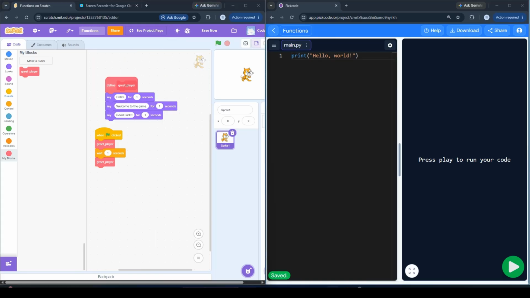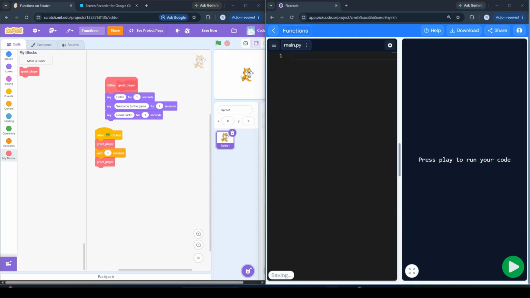So you just saw in Scratch also, I have just defined the function once. However, I'm using the same code 2 times over here. So this is how this works. It makes the main script clean and readable because the details are hidden inside the function. You don't have to worry about writing it again and again.